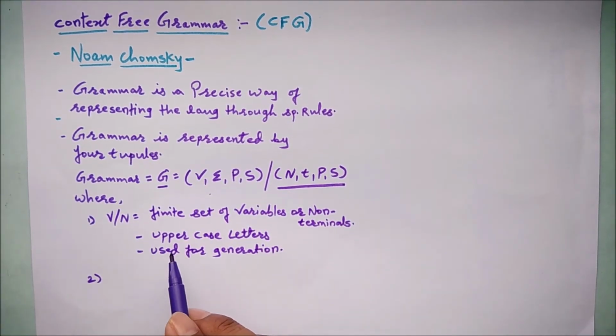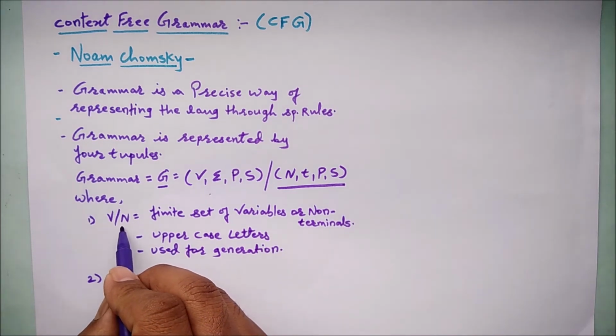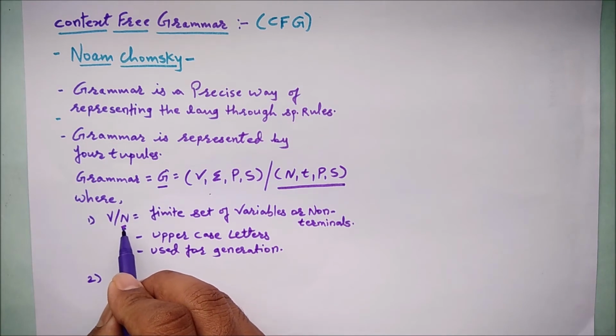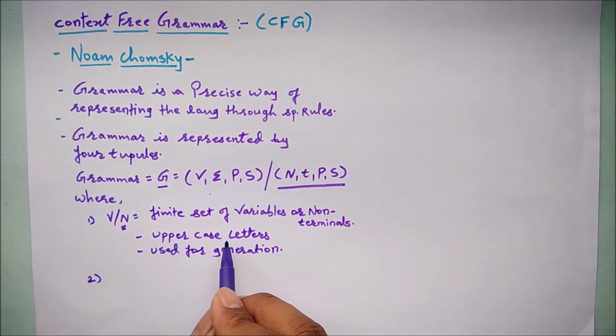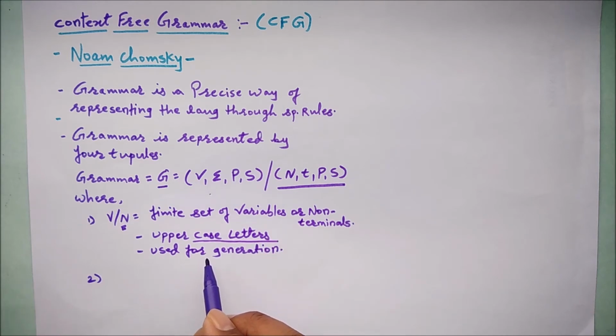The capital N represents the non-terminals, and the non-terminals are always represented in uppercase letters, and they are used for generation. What do we mean by generation and termination? We'll come to know while solving the examples, right? For the time being, keep in mind that the non-terminals are used for generation.